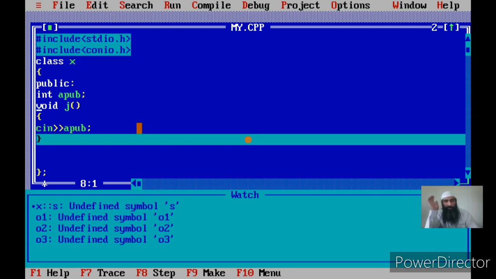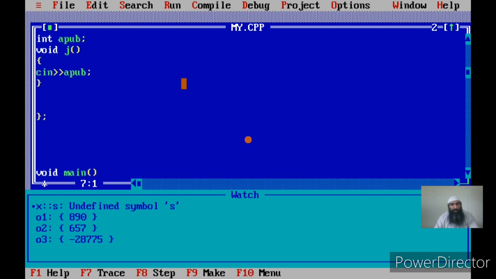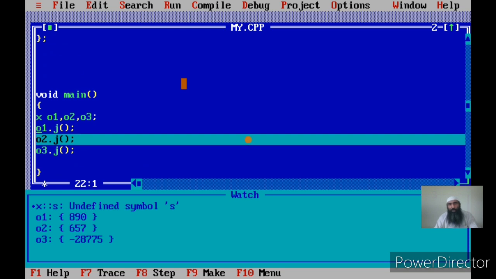Now if you see, o1 has got the value of apub changed to 890. Why? Because once I called o1.j, in that I am inputting the apub, and this was actually now o1.apub.